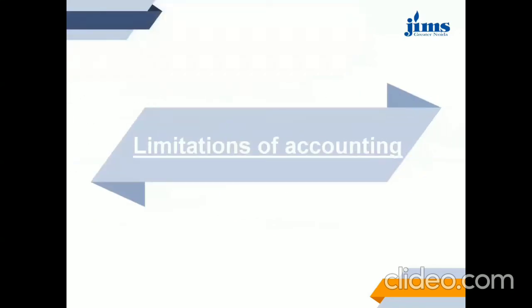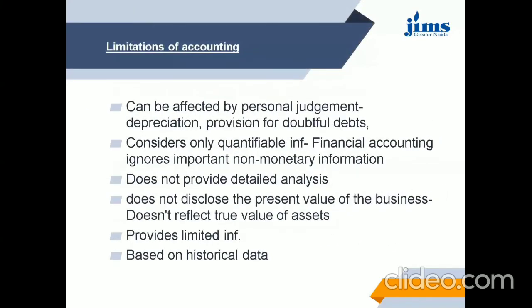Next, we are going to discuss about the limitations of accounting. Like every coin has 2 sides, accounting has its limitations also. First is that it is affected by personal judgment. In spite of the fact that convention of objectivity is respected in accounting, but to record certain events, estimates have to be made, which requires personal judgment. So it is very difficult to expect accuracy in future estimates, and objectivity suffers.